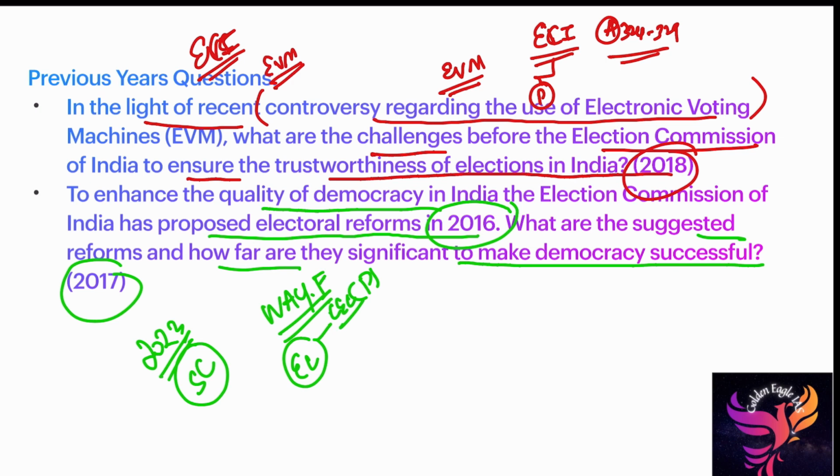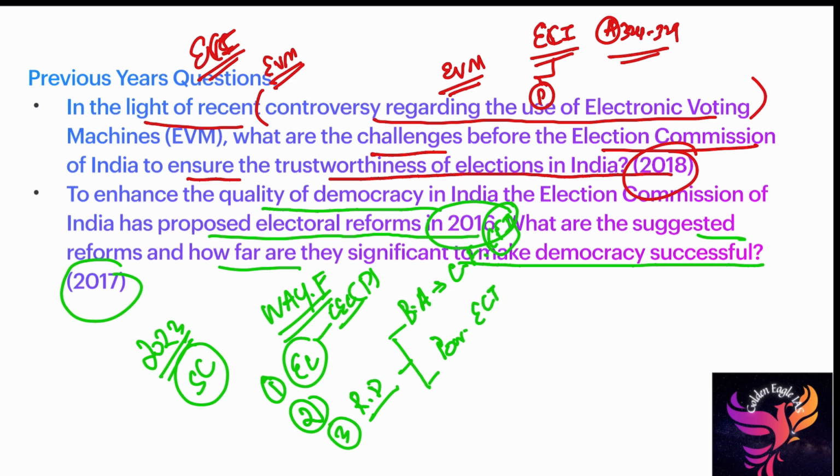Third, we can give reducing the election commissioners' dependence on the law ministry and home ministry. How can we reduce the dependence? To increase the budget autonomy. How can we increase the budget autonomy? By charging the fund from the Consolidated Fund of India instead of voting from the budget. Second, we can give the power to the Election Commission of India to recruit their own staff and members. Okay, these are all the things we can give as a way forward.